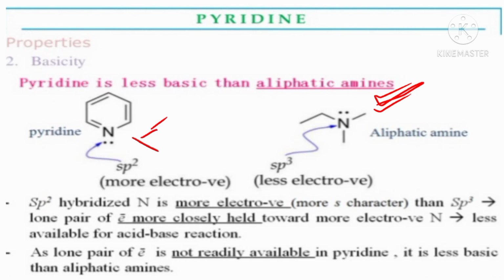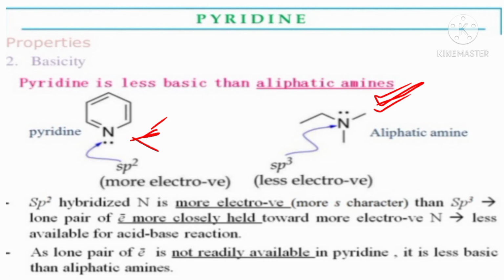Therefore the sp2 hybridization is more electronegative than the sp3. In this nitrogen atom, the 2 electrons are not readily available for acid-base reaction. Therefore, pyridine is less basic than aliphatic amines.